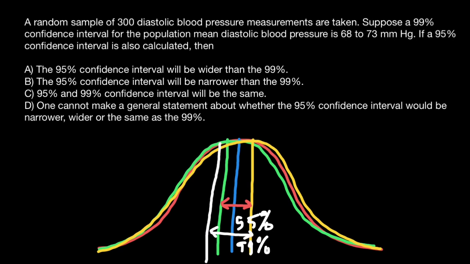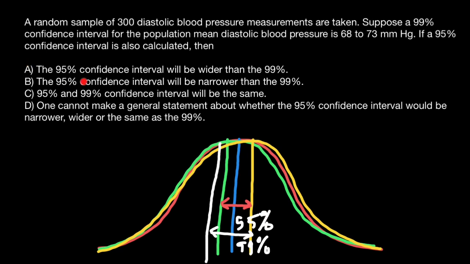A confidence interval basically tells us that if we take 100 samples, in 99% of cases we are going to find the true mean of the population within our confidence interval. And a 95% confidence interval tells us that in 95 of the samples that we are going to take, within this interval we are going to find the true mean of the population, and in 5% of the samples it's going to be outside this 95% confidence interval.